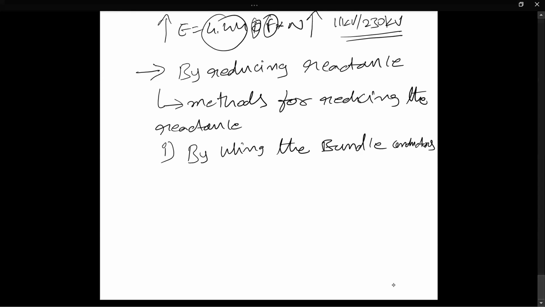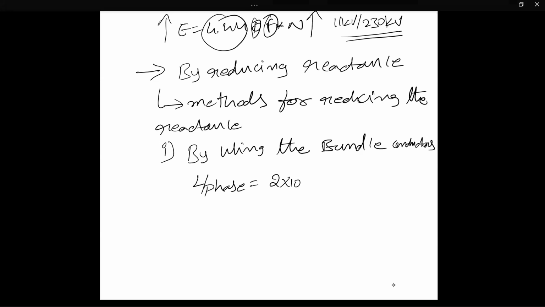By using the bundle conductor, you know what the inductance per phase is? Inductance per phase equals 2 into 10 power minus 7 ln of GMD by self GMD, which we already studied in EPD. Now, by using the bundle conductor, what happens? The self GMD increases.